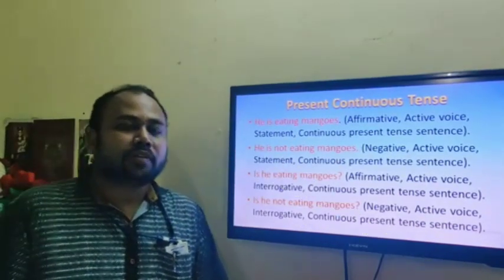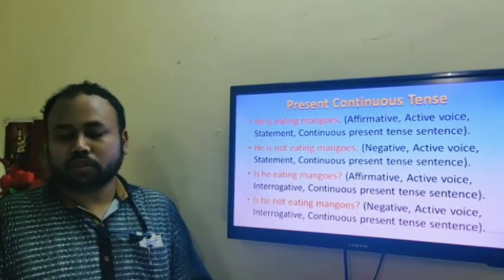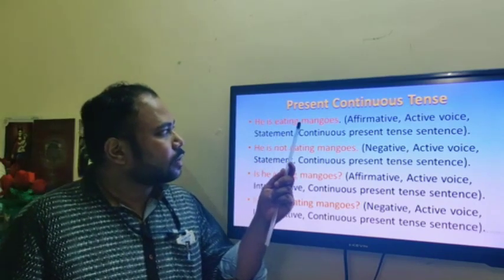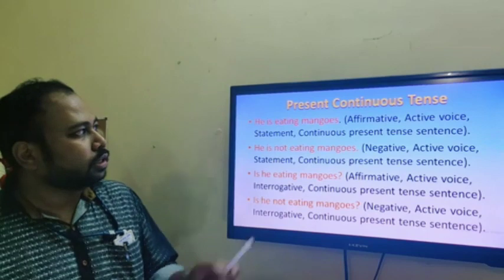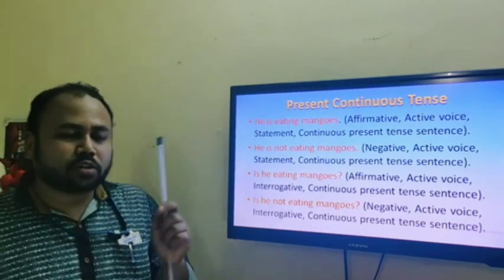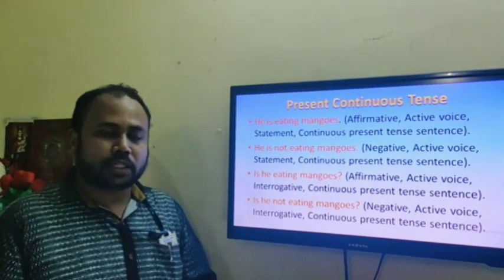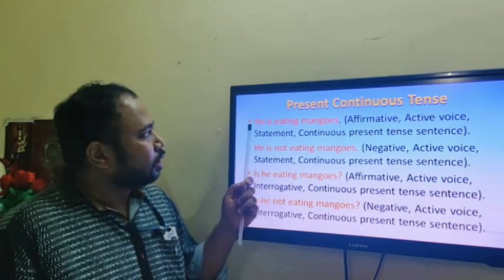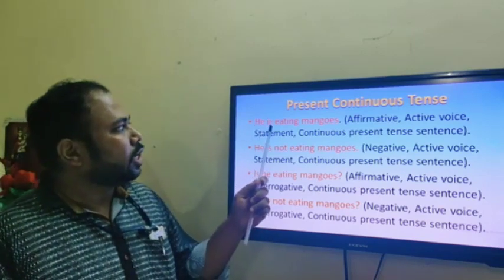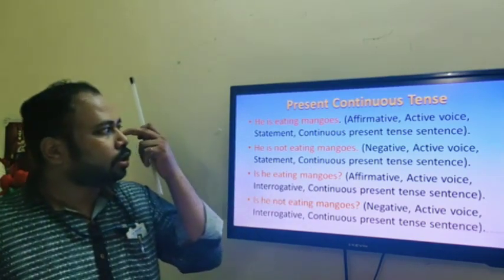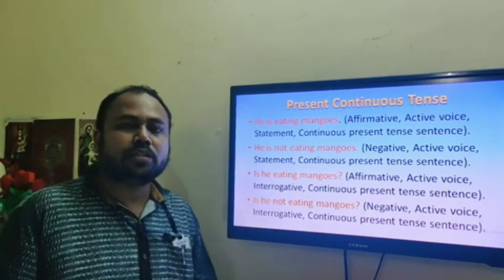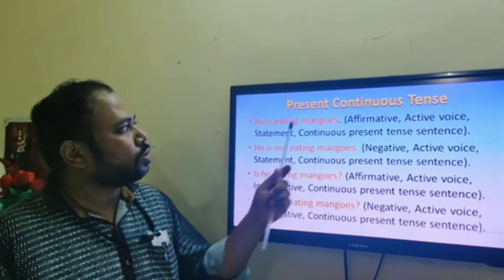Now in the previous video session we saw that the sentence was he eats mangoes. Now in the present continuous tense, whenever this word continuous crops up, remember you need to use ing form of verb necessarily. The sentence is continuing from the previous session. He is eating mangoes. Here we are using ing form of verb. Is is the verb auxiliary for the construction of present continuous tense.